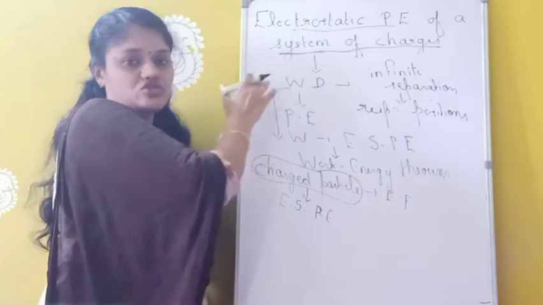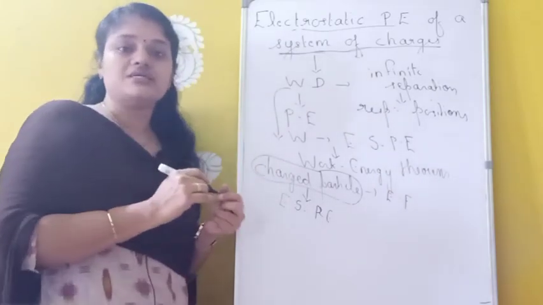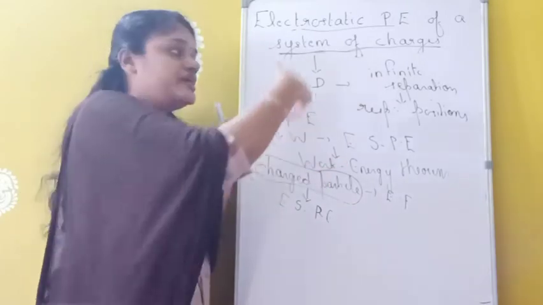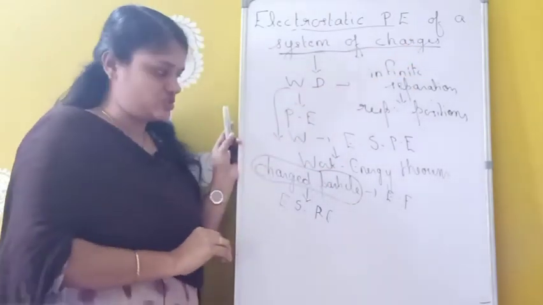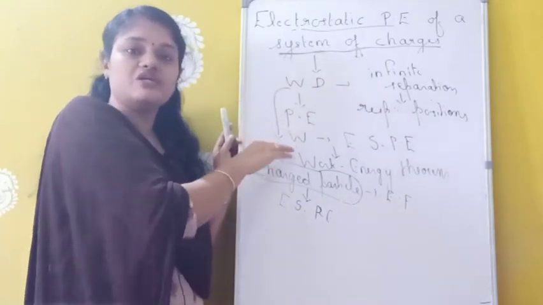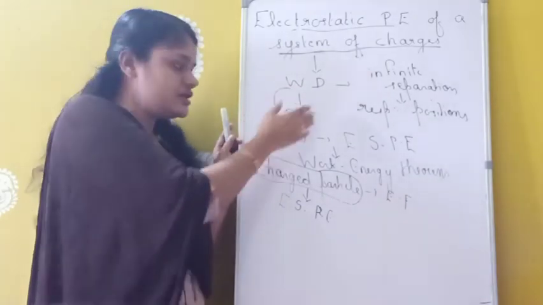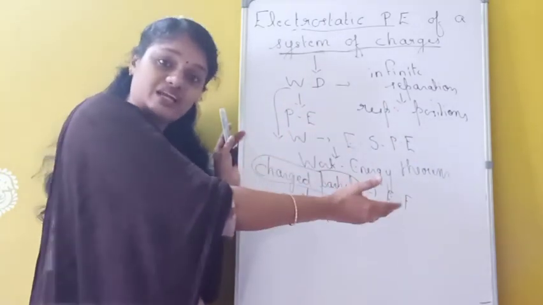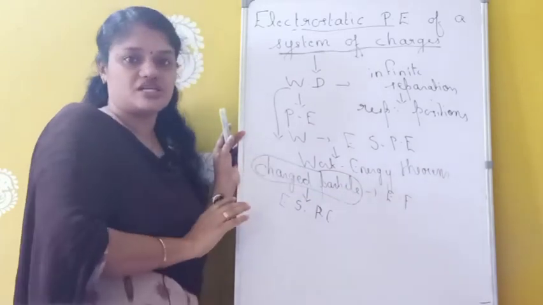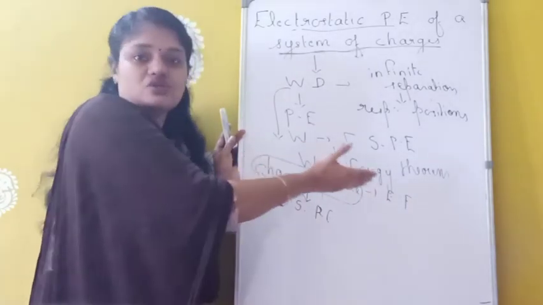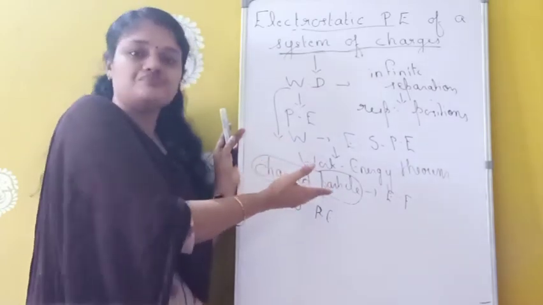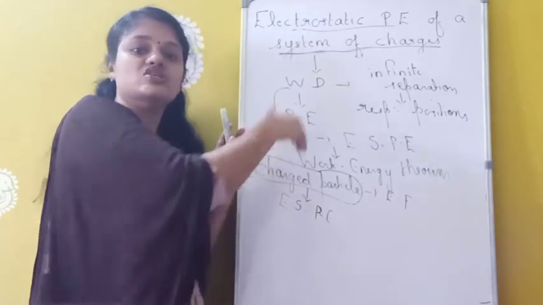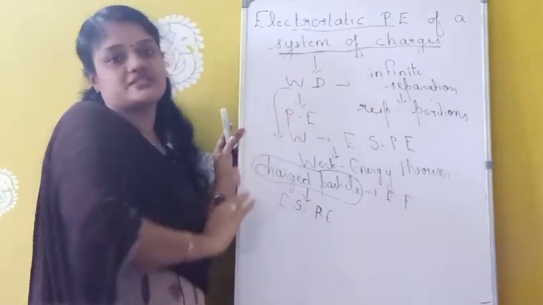The electrostatic potential energy of a system of charges can be defined as the work done to bring this system of charges from infinite separation to their respective positions. Whatever work we are doing is converting into electrostatic potential energy according to the work energy theorem. Any charged particle placed in an electric field possesses electrostatic potential energy because of its interaction with this electric field, and that potential energy is equivalent to the work done in bringing this charge from infinite separation to its present location.